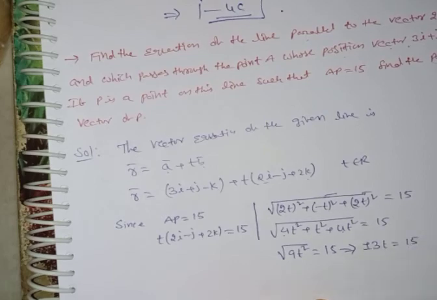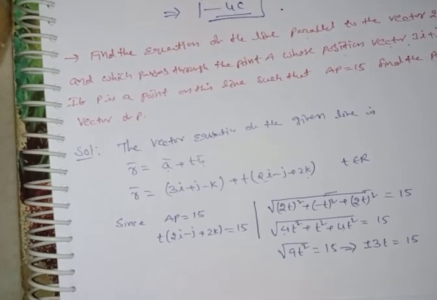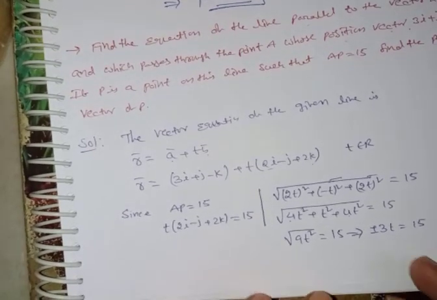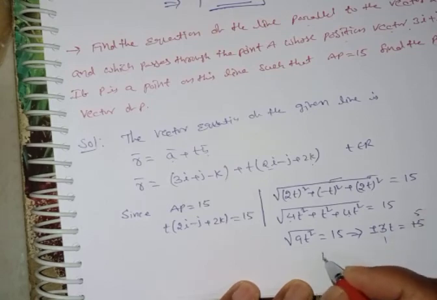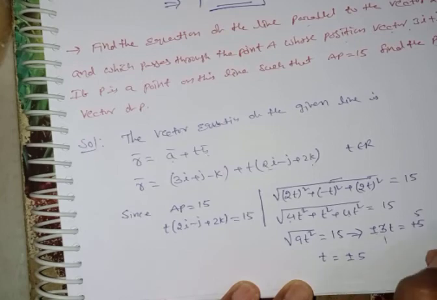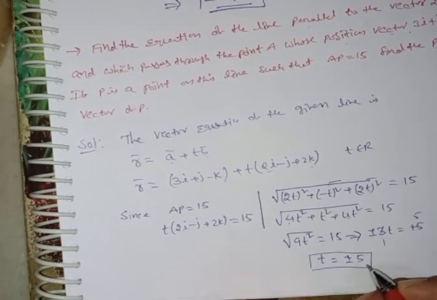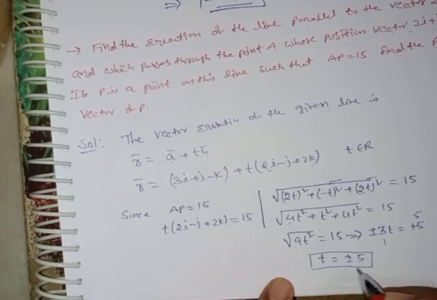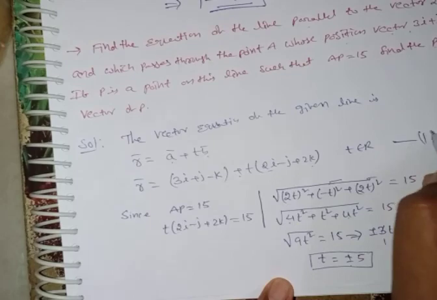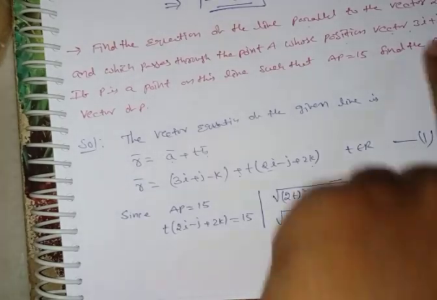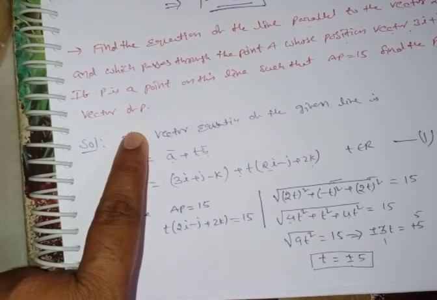Plus or minus 3t, because root is there. Therefore, 3 fives are 15, so I can write t is equal to plus or minus 5. You got here t is equal to plus or minus 5. You can substitute this t in equation 1. You get the position vector of P, okay.